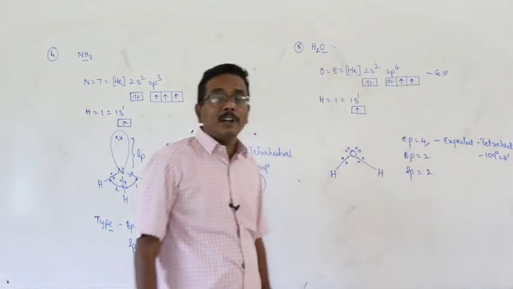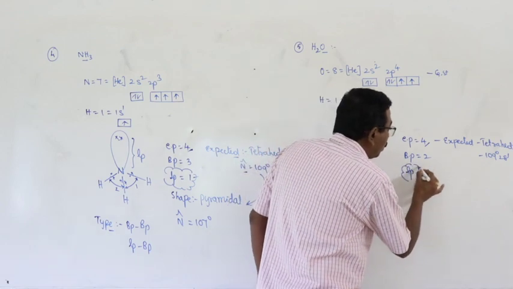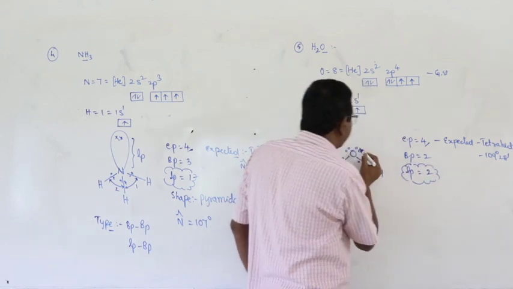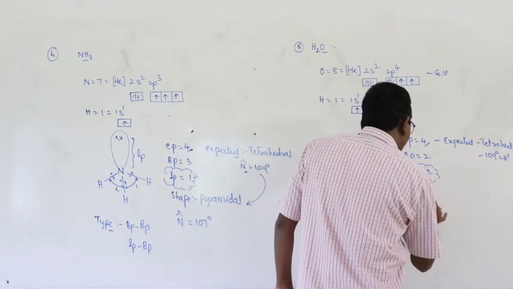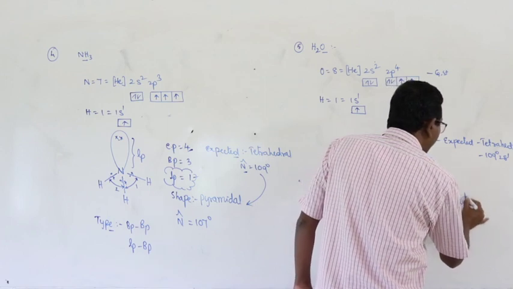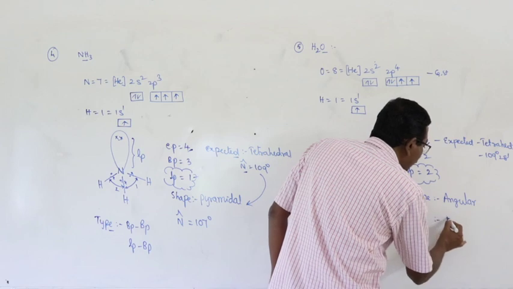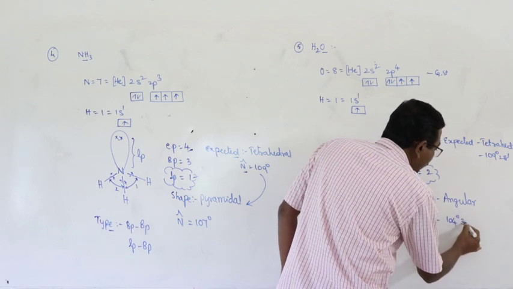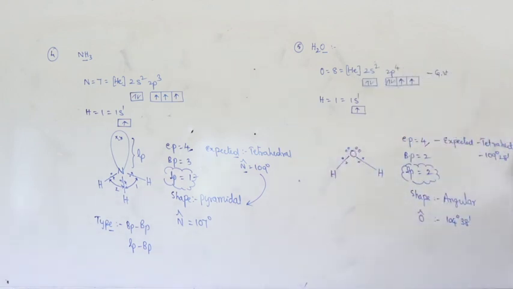But that is wrong. Why? Due to availability of 2 lone pairs in the valence shell of the central atom, the shape of the molecule is changed to angular. The bond angle at the central oxygen atom is 104 degrees 38 minutes. Expected shape: tetrahedral. And expected bond angle: 109 degrees.